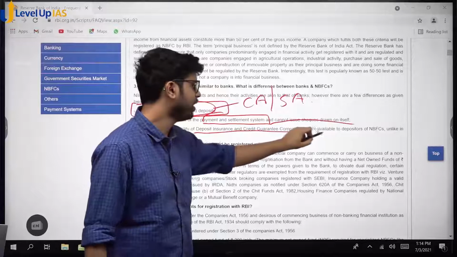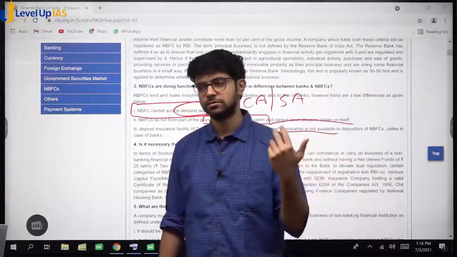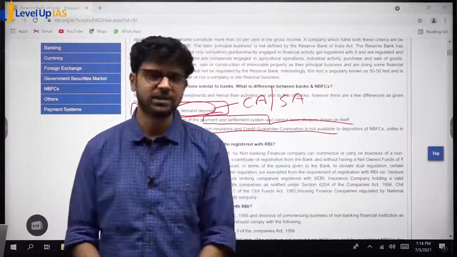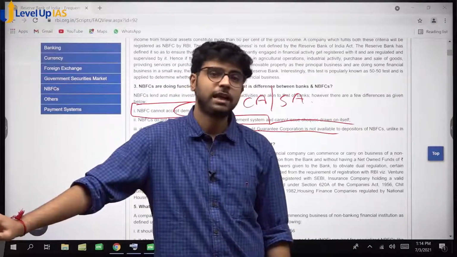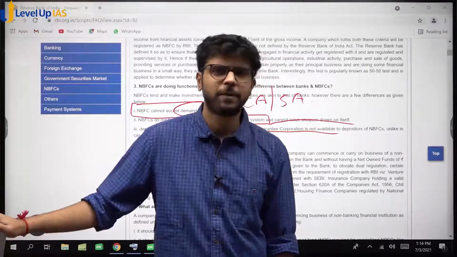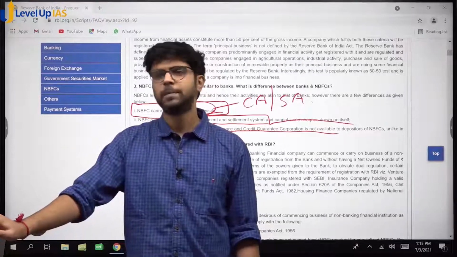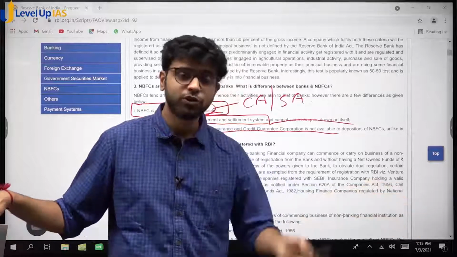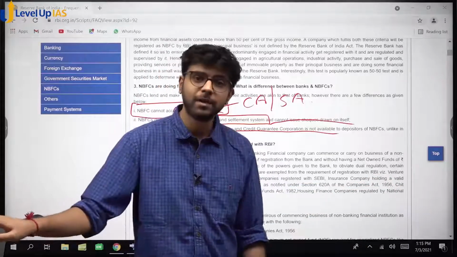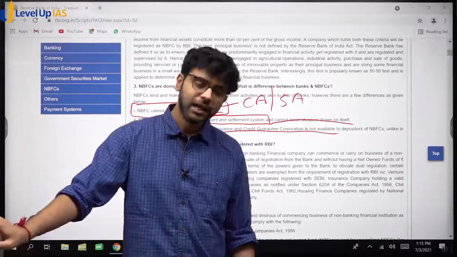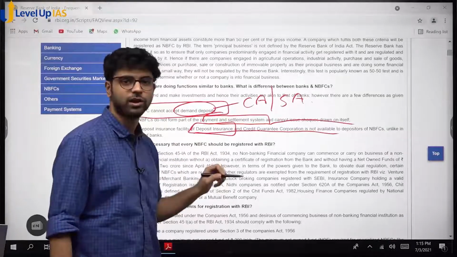Deposit insurance facility of DICGC is not available. Sir, what is this? So in India, if a bank fails, बैंक अगर डूब जाता है, and we have seen recent cases where banks have been failing. Yes Bank has failed, or Yes Bank is in deep trouble. Then now PMC Bank is in deep trouble. There are many banks which are going bankrupt, which are not able to repay your money back. So your life savings are in the bank. You have earned so much and you have saved in a bank. Yes or no? And tomorrow if that bank fails, which means it is unable to repay your money back, it is very bad, right? So in India, we have something called as a deposit insurance system. Deposit insurance for deposits.